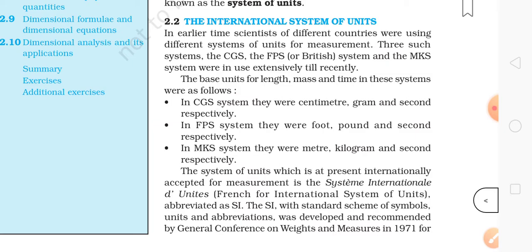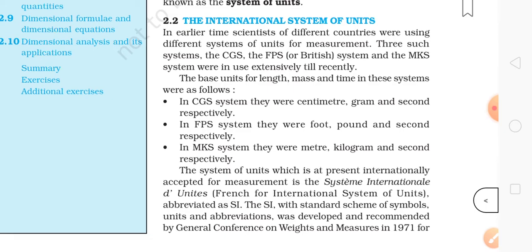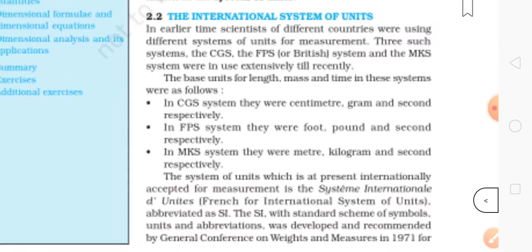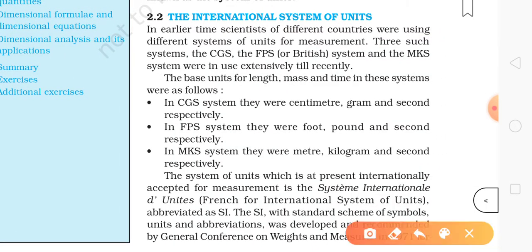Three such systems, the CGS, the FPS or British system, and the MKS system, were in use extensively till recently. So now the SI units which you are looking for are one system. Now I'll show you what these are.